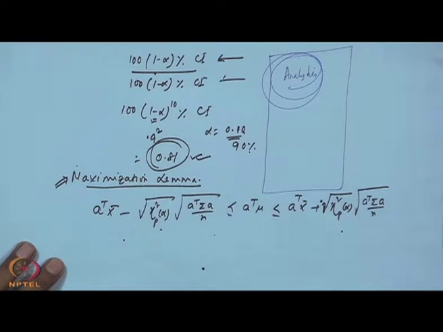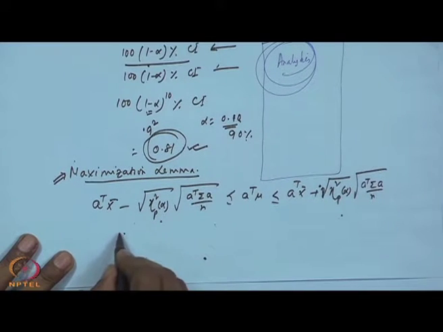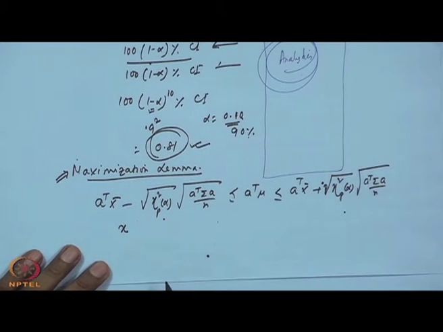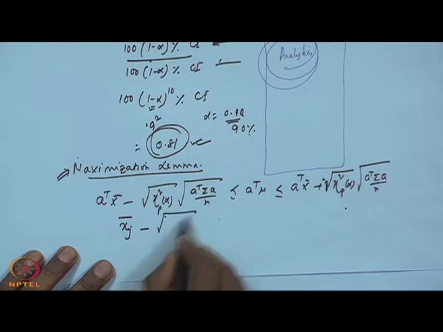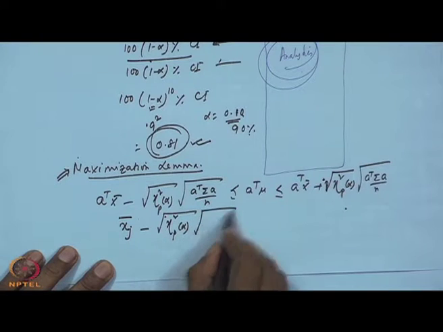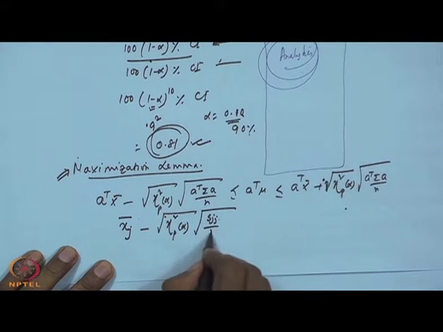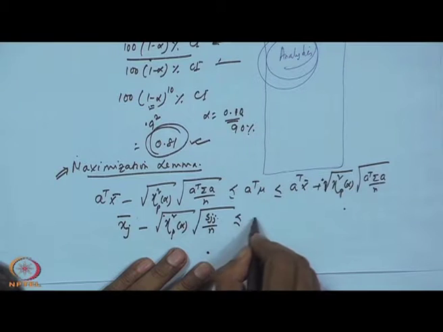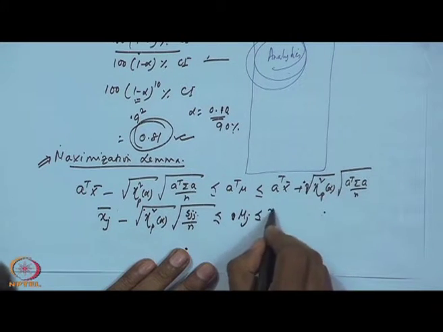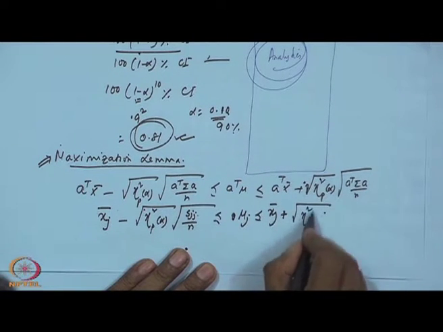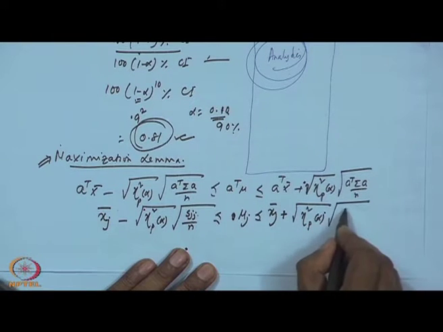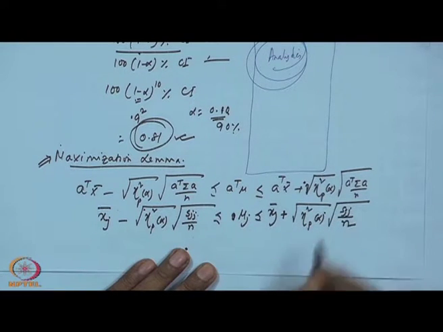Now, if you select A in a similar manner, then your individual confidence interval will be x bar minus chi-square p alpha times the square root of s j j by n, less than or equal to mu j, less than or equal to x j bar plus chi-square p alpha times the square root of s j j by n.